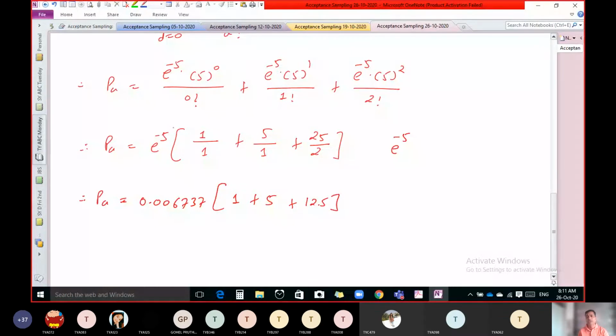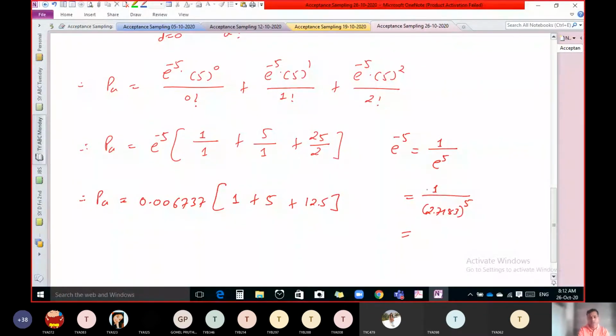See how. You can write this as 1 upon e raised to 5. E raised to minus 5 is 1 upon e raised to 5. And the value of e is 2.7183. That you have to learn. The value of e is 2.7183. So do this calculation, 2.7183 raised to 5, and take its inverse. You will get the answer.